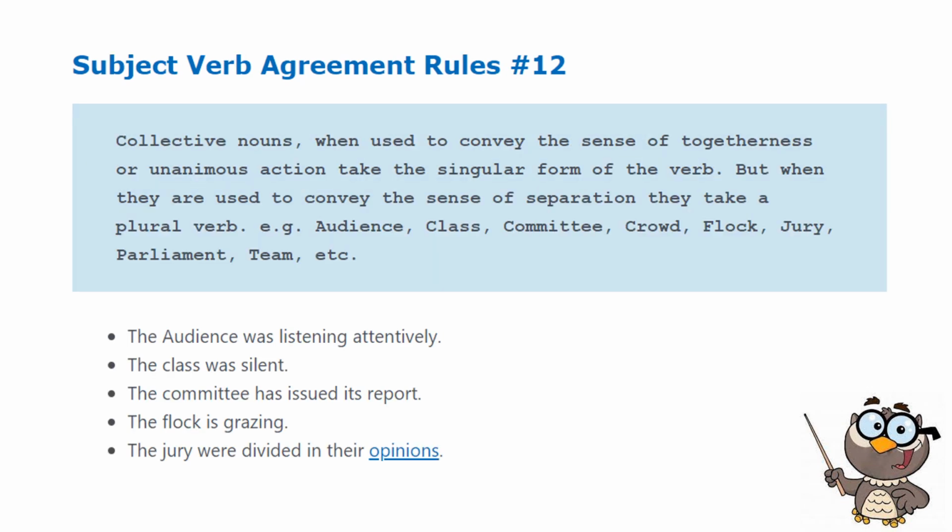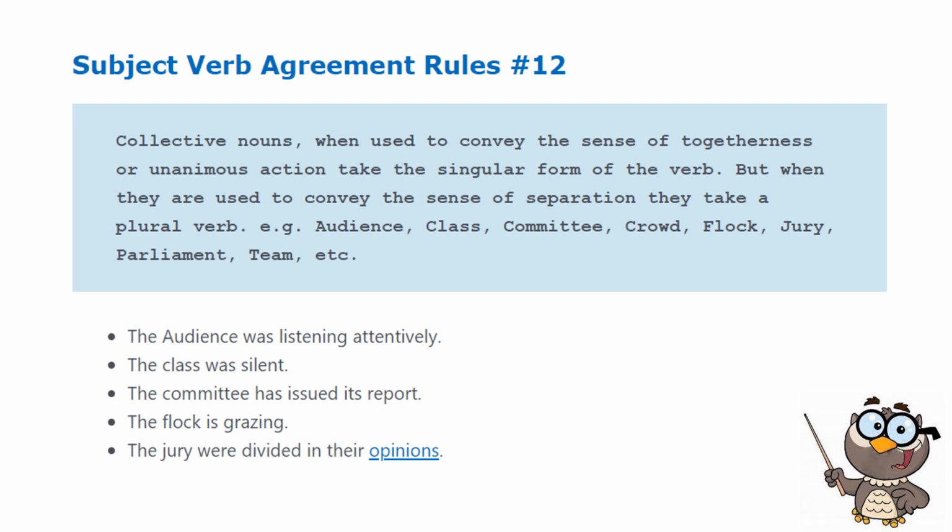Rule number 12: collective nouns, when used to convey the sense of togetherness or unanimous action, take the singular form of the verb, but when they are used to convey the sense of separation, they take a plural verb. Examples of these collective nouns are audience, class, committee, crowd, flock, jury, parliament, team, etc.